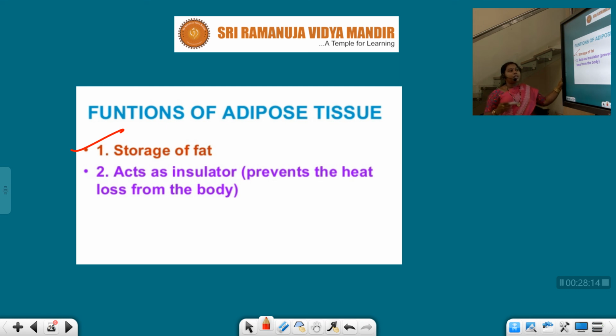It acts as an insulator, prevents heat loss from the body, especially in the winter season. Generally, we shiver with these cool temperatures, but we are protecting ourselves with our fat, which is present in the adipose tissue. So it maintains proper temperatures in the body. That's the reason this adipose tissue maintains proper thermoregulation.